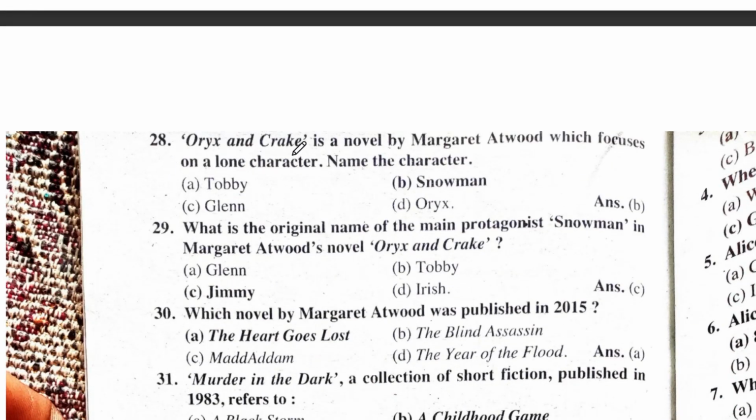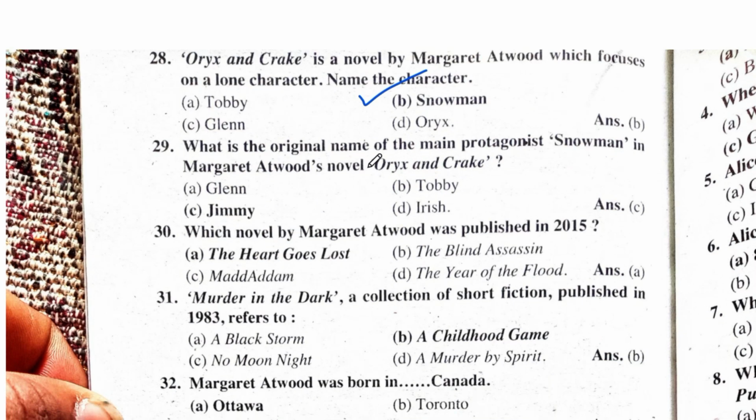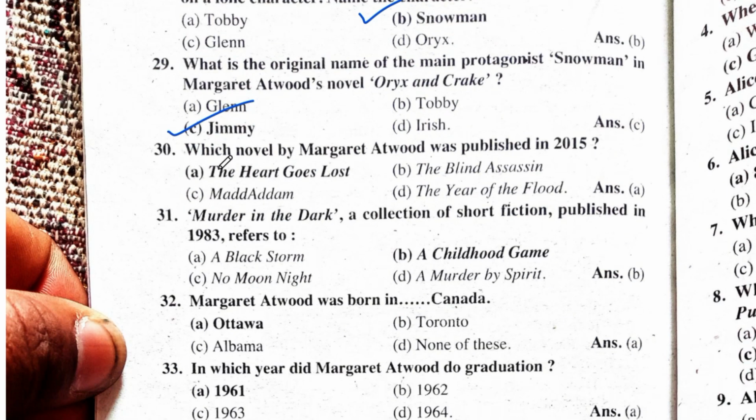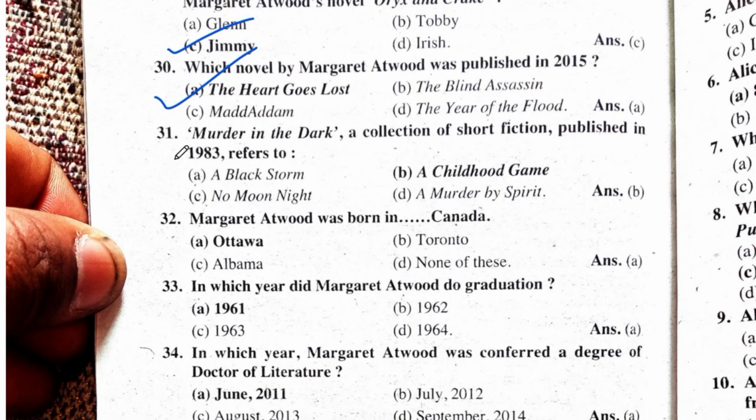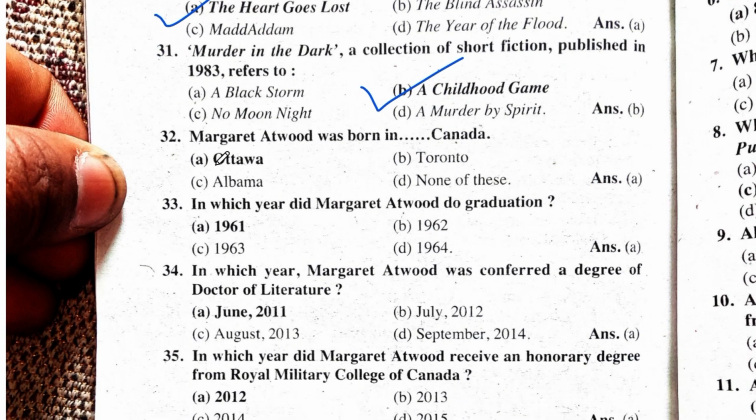28. Oryx and Crake is a novel by Margaret Atwood which focuses on a lone character. Name the character. Answer: Snowman. 29. What is the original name of the main protagonist Snowman in Margaret Atwood's novel Oryx and Crake? Answer: Jimmy. 30. Which novel by Margaret Atwood was published in 2005? Answer: The Heart Goes Last. 31. Murder in the Dark, a collection of short fiction published in 1983, refers to The Childhood Game.